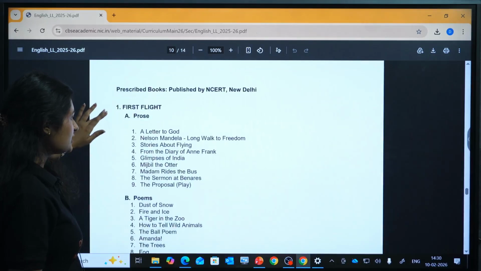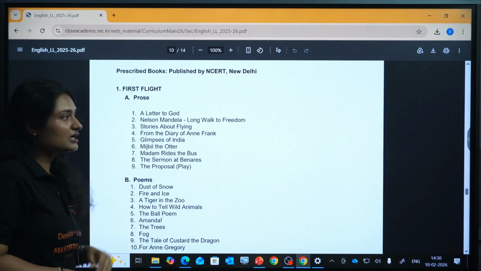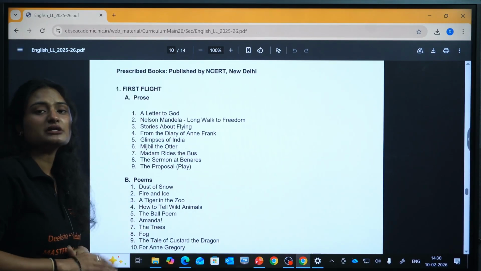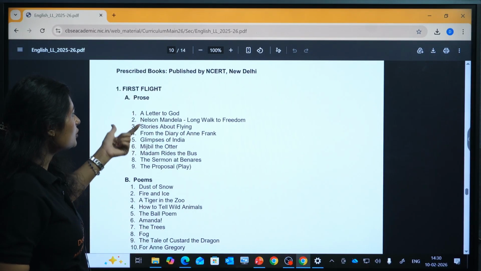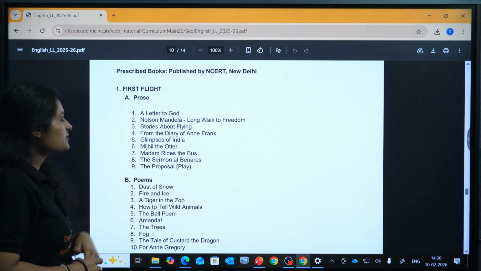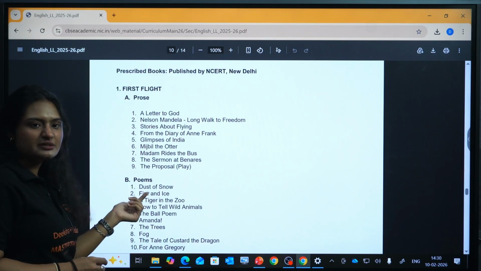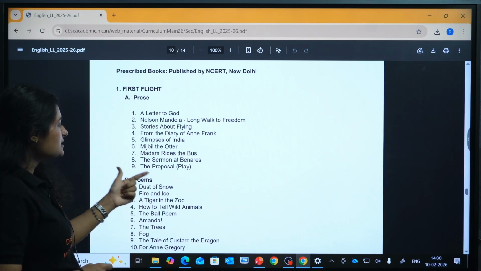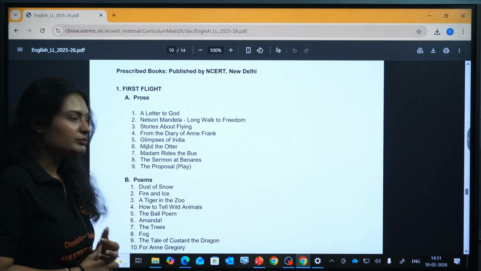Now, what are the chapters that are coming, except The Hundred Dresses Part 1 and The Hundred Dresses Part 2? You have A Letter to God, Nelson Mandela, Two Stories About Flying, From the Diary of Anne Frank, Glimpses of India, Mijbil the Otter, Madam Rides the Bus, The Sermon at Benares, The Proposal. These all chapters will be coming.